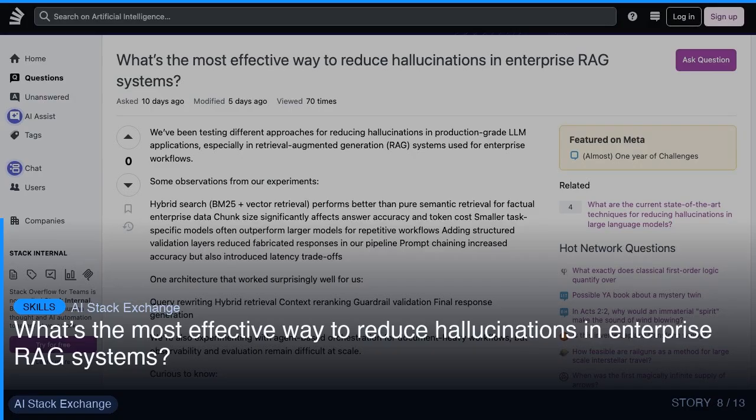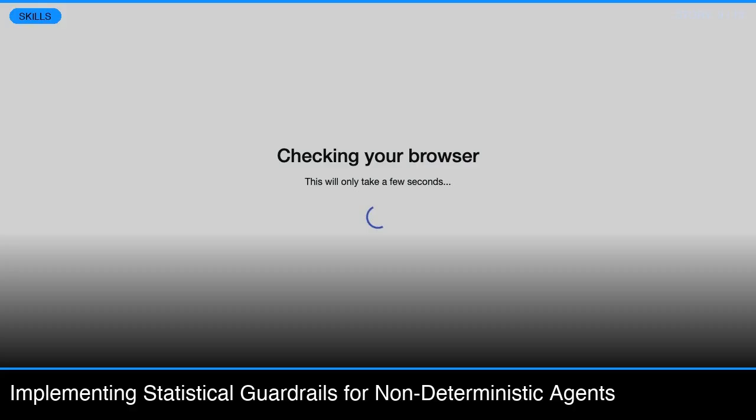Hybrid search, BM25 plus vector retrieval, performs better than pure semantic retrieval for factual enterprise data. Chunk size significantly affects answer accuracy and token cost. Smaller task-specific models often outperform larger models for repetitive workflows. Adding structured validation layers reduced fabricated